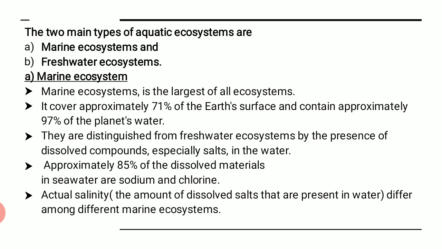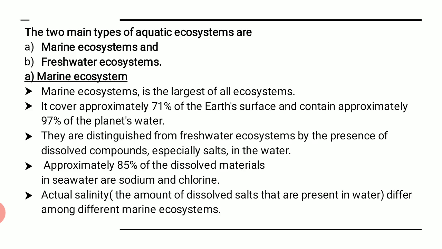That means everywhere 71% consists of marine water, right? Whereas 97% of the total water that is available on the earth is in this marine ecosystem. They are distinguished from freshwater ecosystem by the presence of dissolved compounds, especially salts in the water. We know this very well. I gave you the example earlier also, of how we can understand the marine water system. Its basic characteristic is the presence of compounds, especially the salt compound, present in a greater quantity as compared to freshwater, and that is what makes it a marine ecosystem.